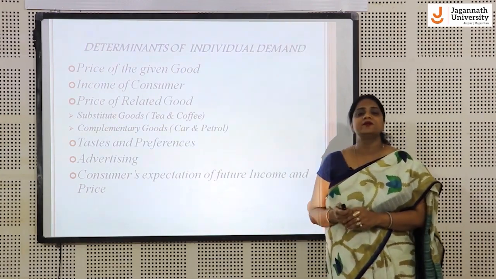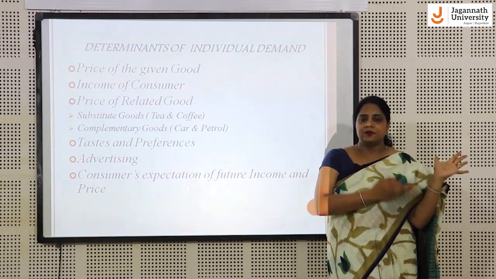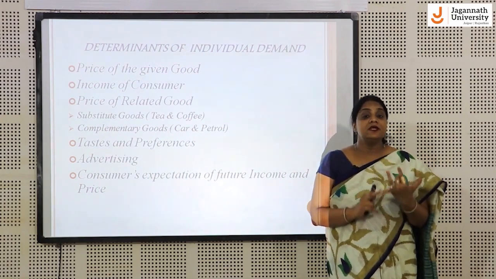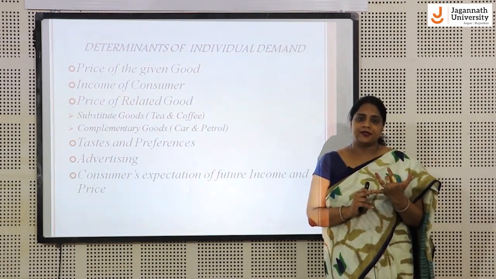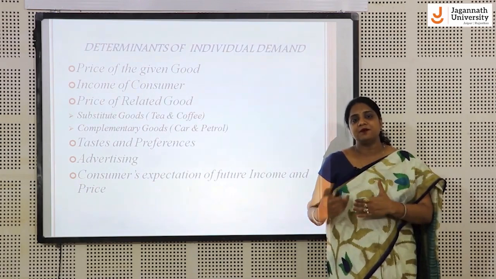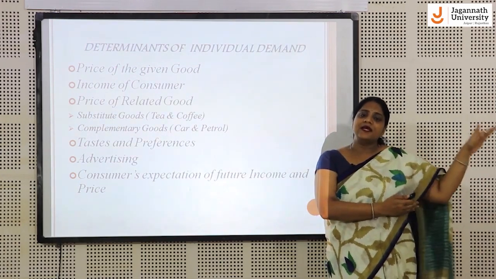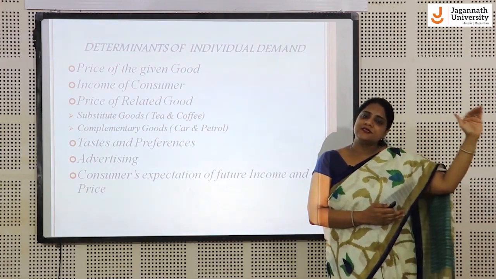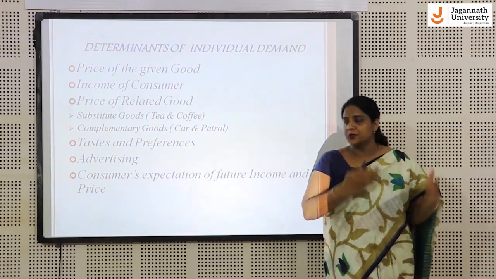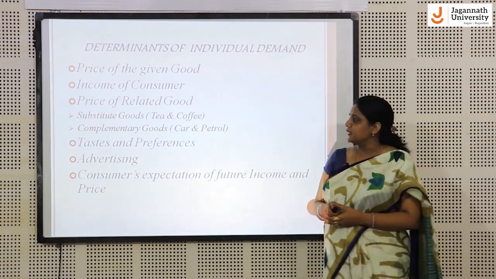Second is income of the consumer. It is but obvious that by the definition of demand, I have said that demand means the willingness and ability to pay for it. The ability is backed by the purchasing power, and purchasing power comes from your income. So as your income rises, the demand for products and services rises. As your income goes down, the demand for services and products goes down also. So income of the consumer also affects demand.